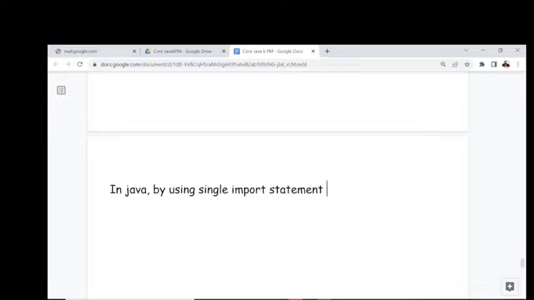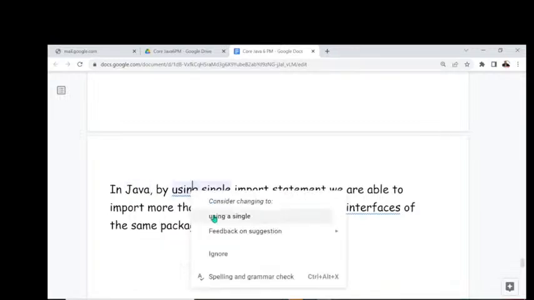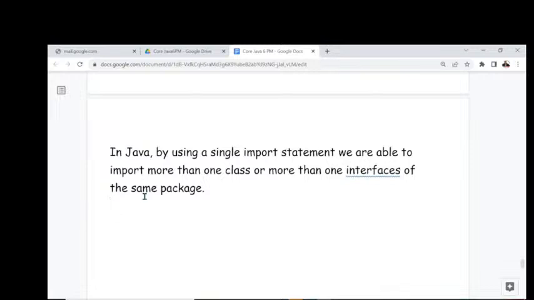In Java, by using a single import statement, we are able to import more than one class or more than one interface of the same package. Any example, guys? Right, sir. Here we have some example. What is that example? Observe carefully. If I provide import java.io.star.